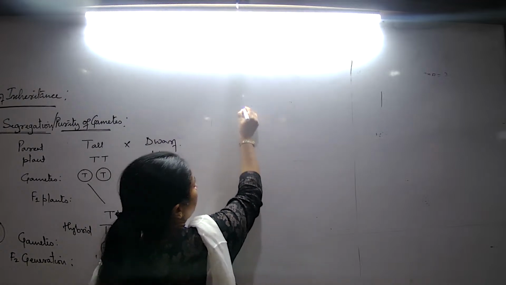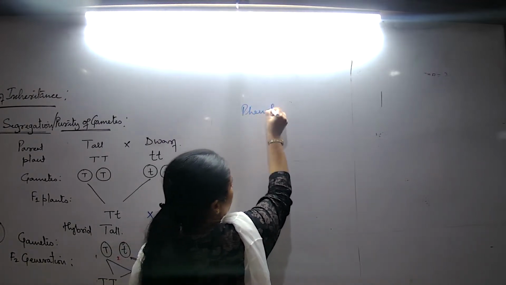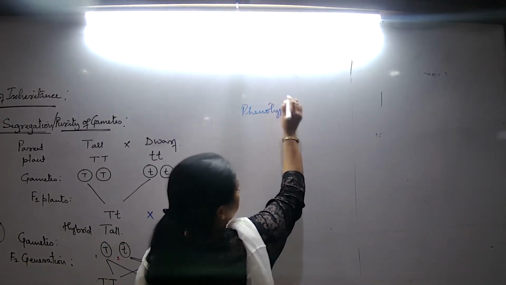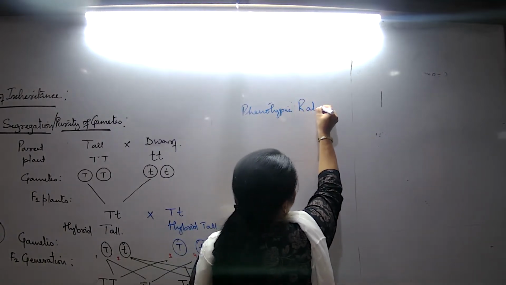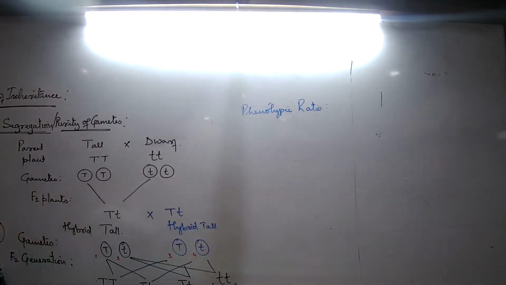So we will talk about first of all the phenotypic ratio. How many types of phenotype? One. How many types of plants are there? Three. How 3? 4. We see all different plants. Pure tall and hybrid tall are the same kind of plant, but whether it is pure tall or hybrid tall, we will not understand that, we will only see the tallness. Pure means homozygous or heterozygous, that we will not understand.